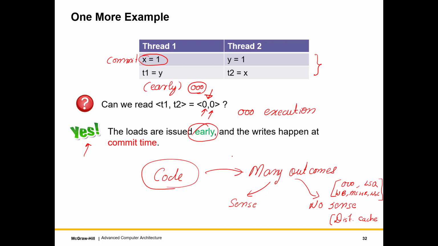And furthermore, we have placed a requirement that we want a distributed cache to act like a shared cache, which at the moment it doesn't appear to be acting in that manner. But we will see how to make it act as a single shared cache. And also for when you are dealing with multiple addresses. So the previous discussion regarding distributed and shared is like a single address, but even in multiple addresses, something needs to be done. Otherwise, if we run something on a parallel machine, on a multi-core machine, we might end up with really bizarre outcomes for our programs and none of our programs will work.